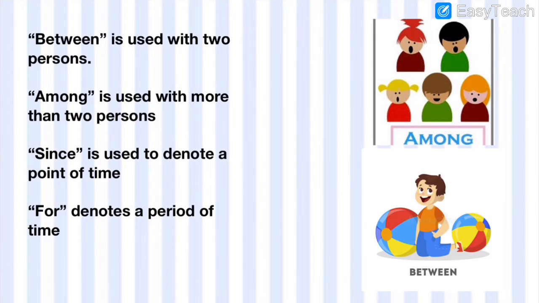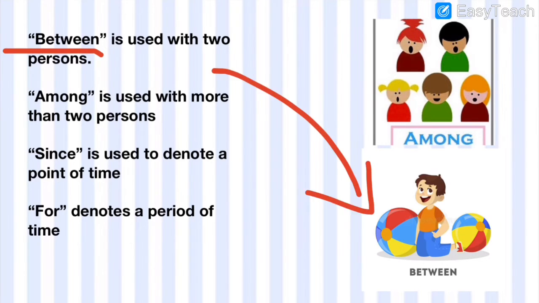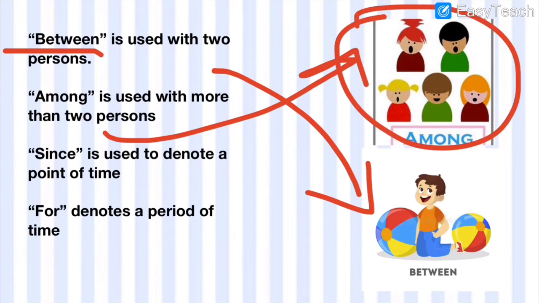Now there are some other prepositions. Between will be used for two persons or two things, anything it can be. For example, the boy is between the two balls. The opposite is among. It has to be a lot of people, like Ahmad is the smartest among all the students. So it becomes a preposition.